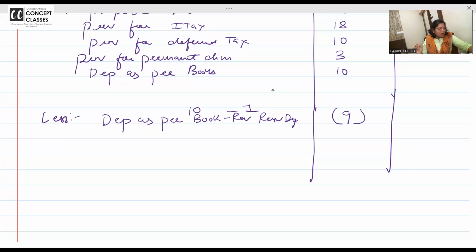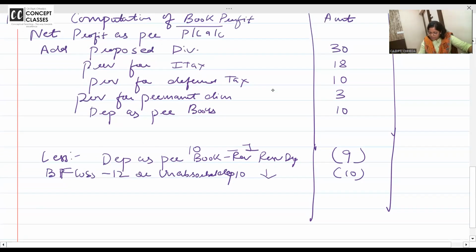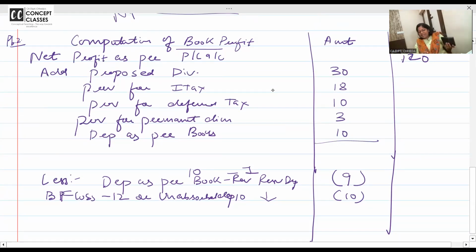Now, what is your brought forward loss? 12. What is your unabsorbed depreciation? 10. Whichever is lower is deductible. Brought forward loss 12 or unabsorbed depreciation 10, whichever is lower is deductible. All clear to all of you? So now do the add total. Do the total of the additions, faster than me. With calculation, you have to complete the paper in 3 hours in the exam. So don't wait for me to give you the total. You give me the total.